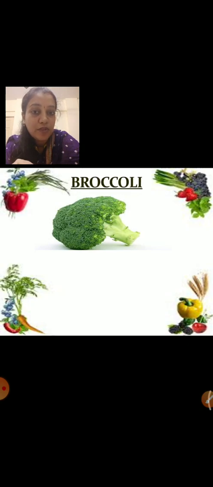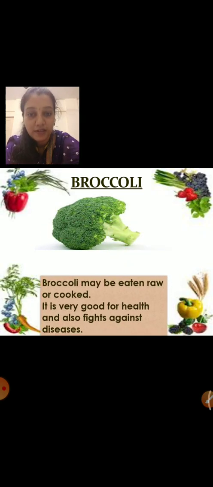Do you know this? Can anyone tell me the name of this vegetable? Come on, give it a try. Have you seen it anywhere? Few children have seen it and few children have not. It's okay. I will tell you the name of this vegetable. The name of this vegetable is broccoli. What is it called? Broccoli. Repeat after me, children. It is called broccoli.